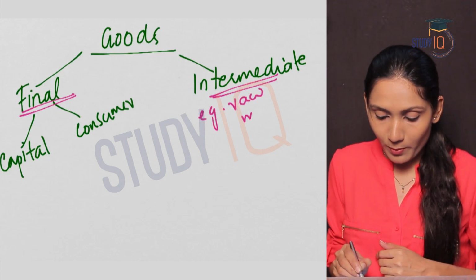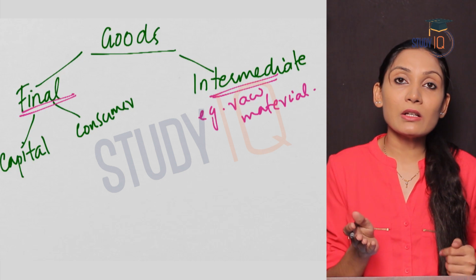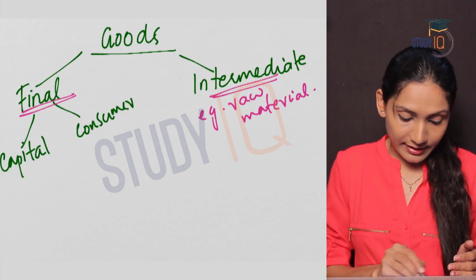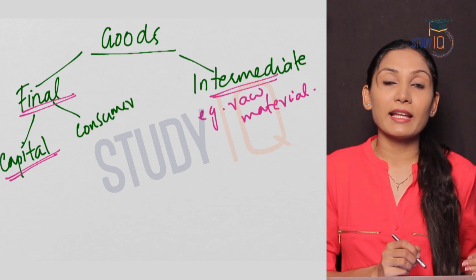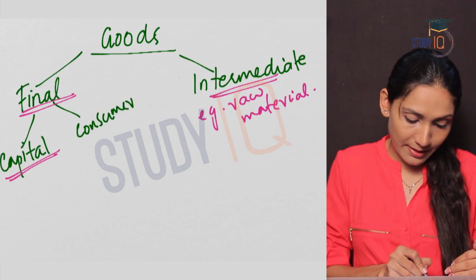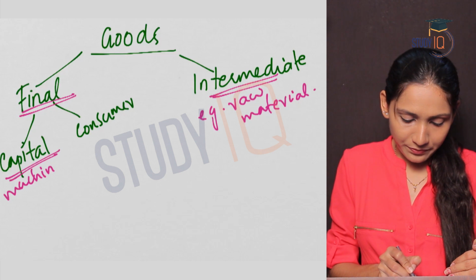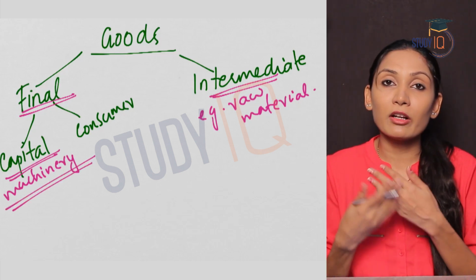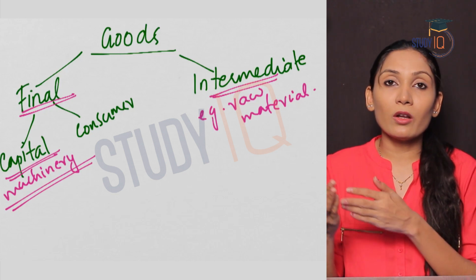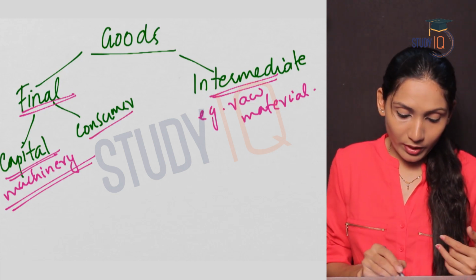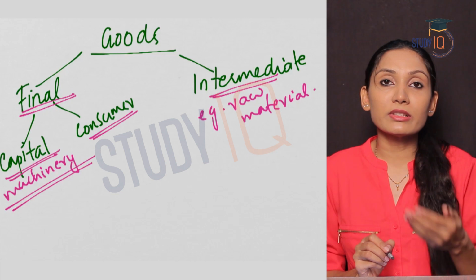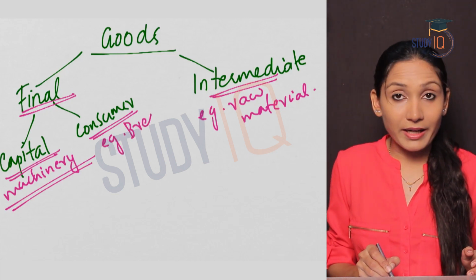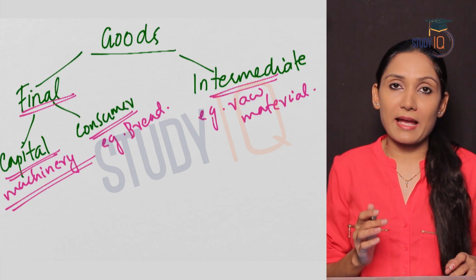Example is raw material. And we said final goods can be again divided into capital goods and consumer goods. Capital goods are those goods which will help in the production process. Example, machinery, which means that they will again produce. Those goods are capable of producing again and again or giving output. And what about consumer goods? Consumer goods means those goods which are consumed. Example, bread.